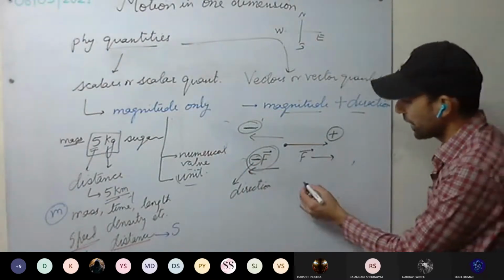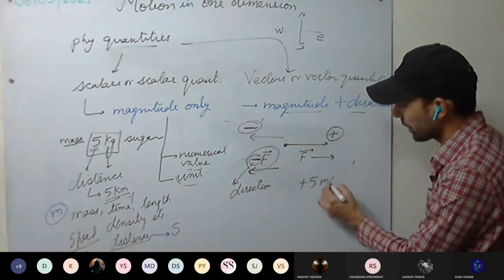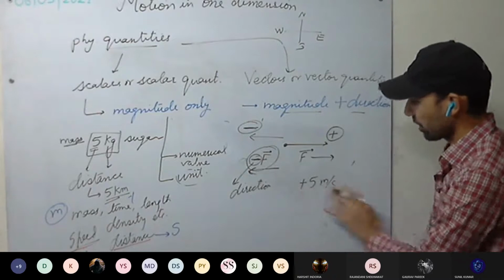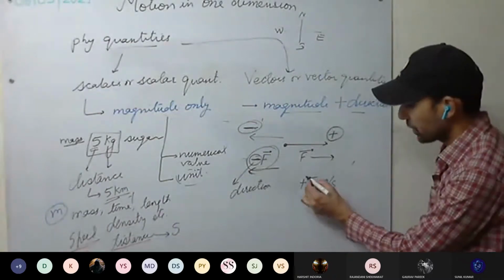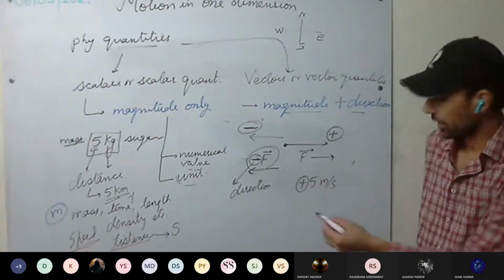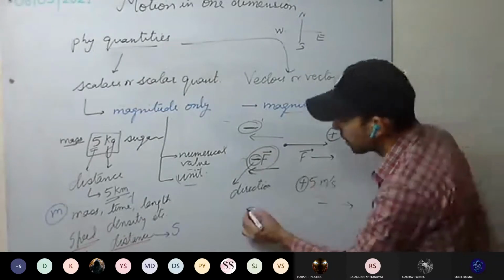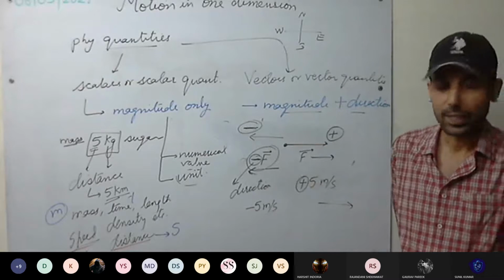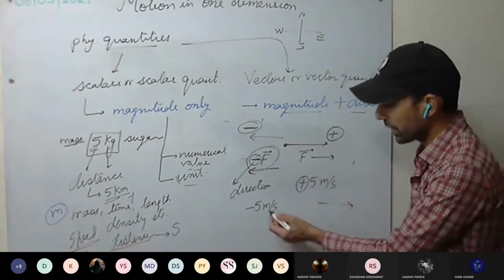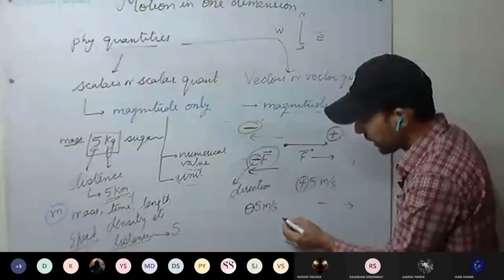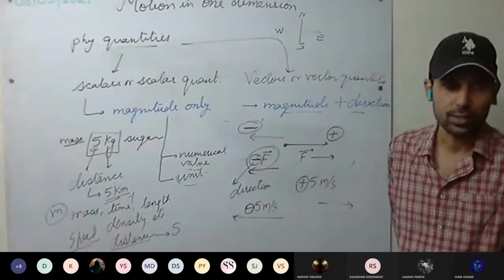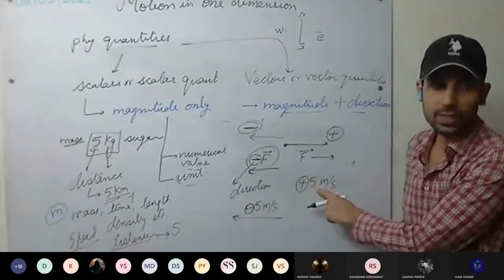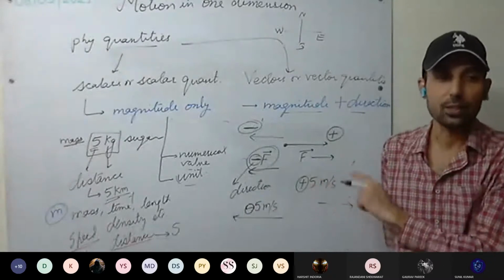For example, if I say the body is moving with 5 meters per second due east, this is velocity. Note, plus 5 meters per second. Here, this plus represents direction, that is in this direction. If I say minus 5 meters per second, speed cannot be negative, nor can the magnitude of velocity. This negative sign denotes it is moving in the opposite direction. So a negative sign or positive sign in velocity denotes direction.